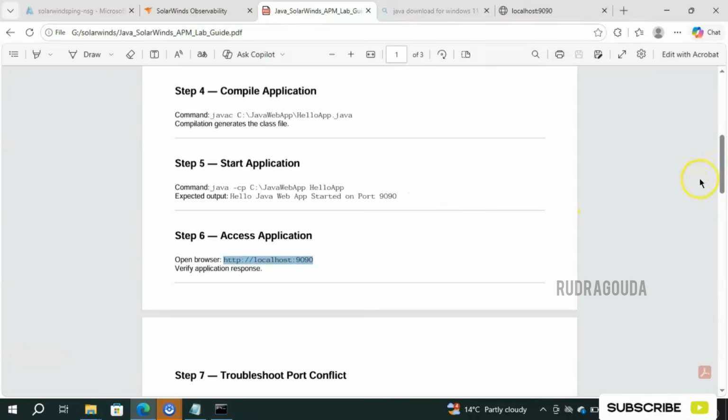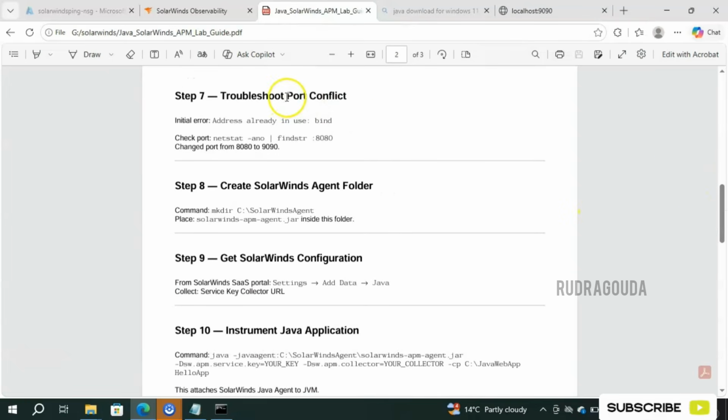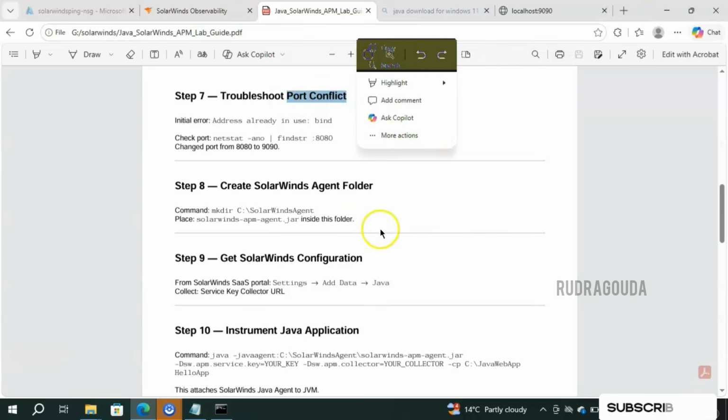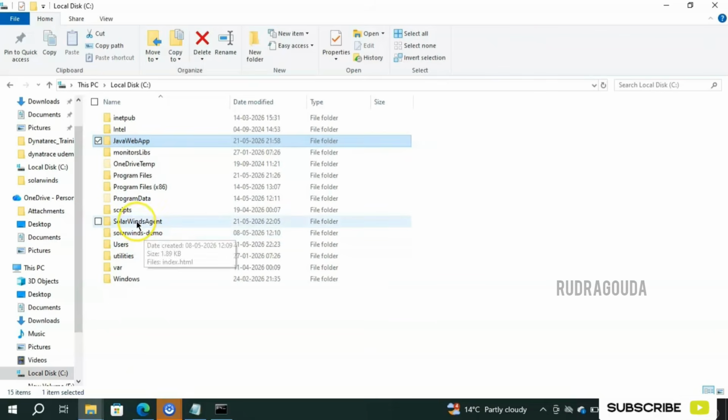Again, go to the documentation. Here I mentioned the port conflict as well. If you are getting any port conflict issue, then how to find out that information I have mentioned here: troubleshoot port conflict. To instrument, we need to create a SolarWinds agent folder inside the C drive. So I'll copy this one, go to C drive and create that. Yes, I have created the SolarWinds agent folder.